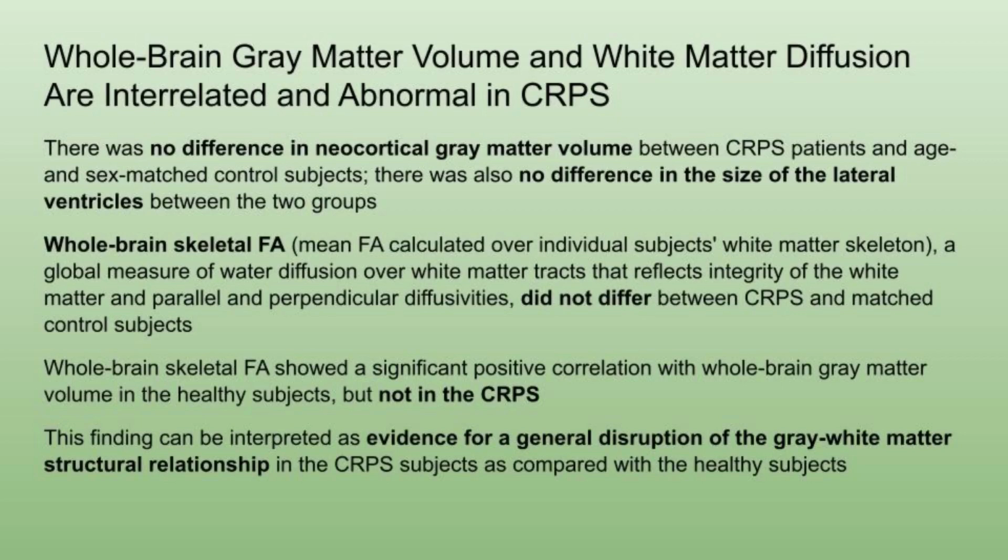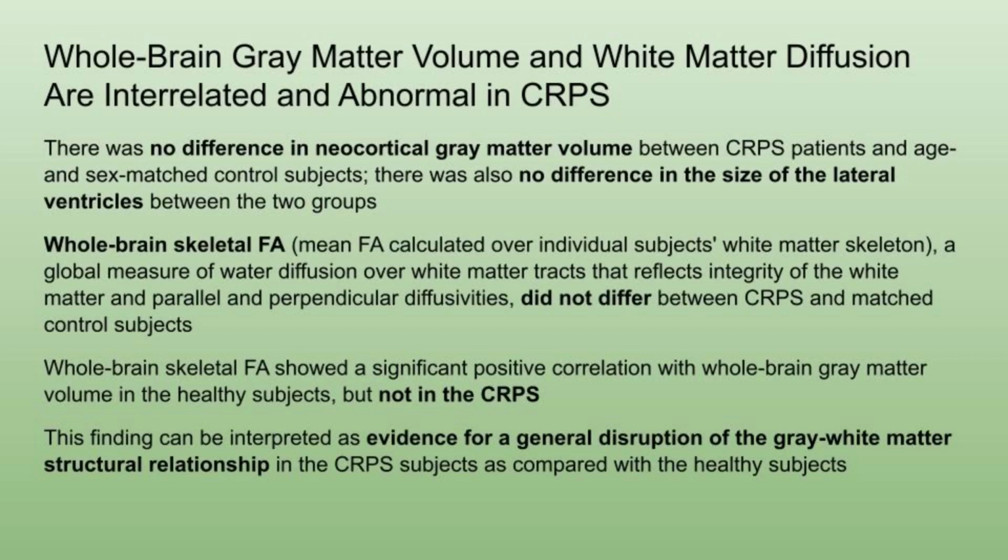Water can flow parallel to the axon, or it can flow perpendicular to the axon. When they measure how the water molecules flow in parallel, they can measure damage to the axon. When they measure how the water flows perpendicularly, they can measure damage to the myelin sheathing. And remember, the myelin sheathing is what allows the signals to move quickly, and then the axon is what actually carries the signals themselves.